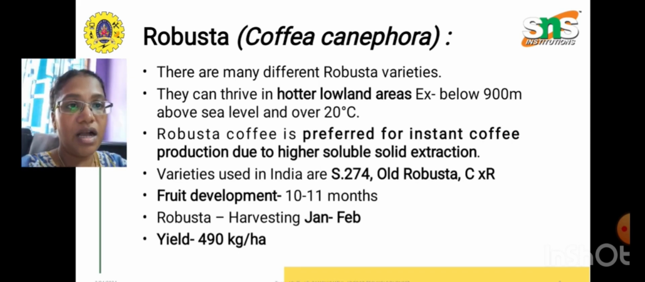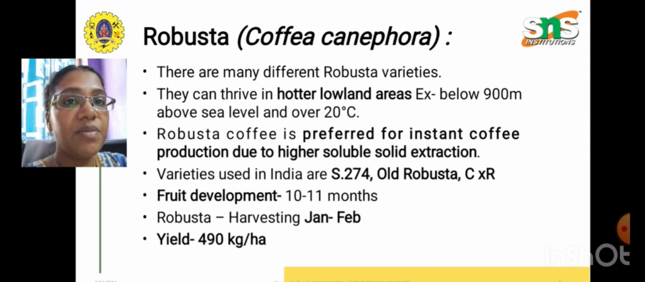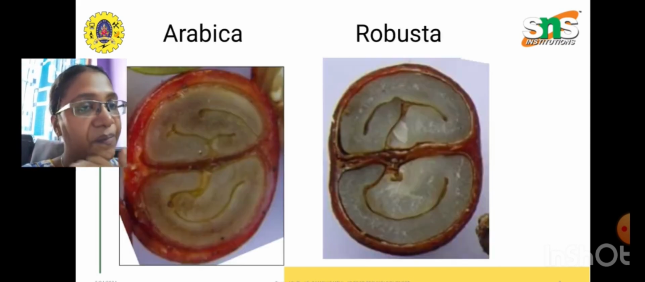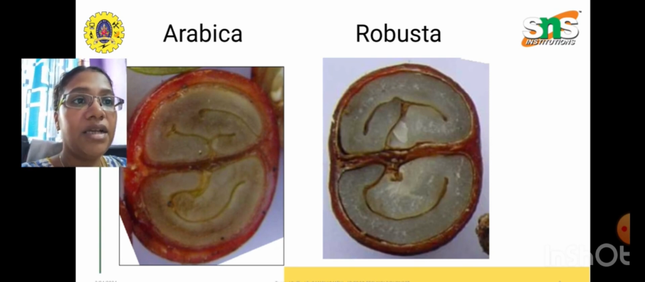Varieties used in India are S274 and Old Robusta. Fruit development takes nearly 10 to 11 months. The harvesting period is from January to February, and the yield will be 490 kg per hectare. So this is the picture where we can identify the two different varieties, Arabica and Robusta.